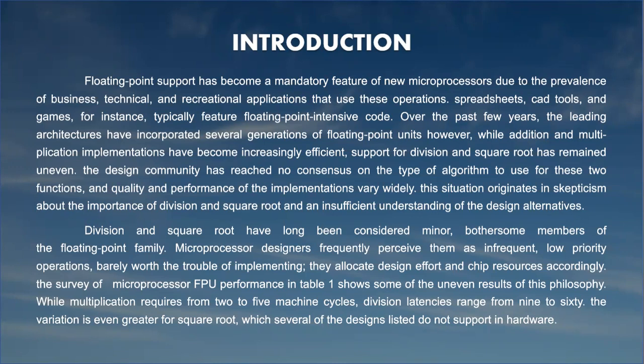Microprocessor designers frequently perceive them as infrequent, low priority operations, barely worth the trouble of implementing. They allocate design effort and chip resources accordingly. The survey of microprocessor FPU performance in Table 1 shows some of the uneven results of this philosophy. While multiplication requires from 2 to 5 machine cycles, division latencies range from 9 to 60. The variation is even greater for square root, with several of the designs listed not supporting it in hardware.